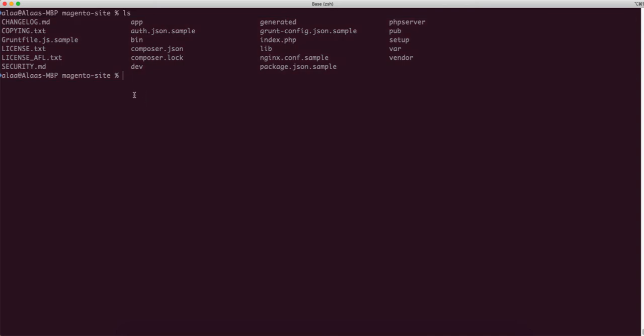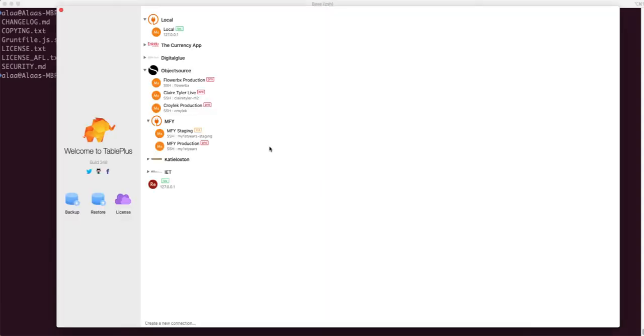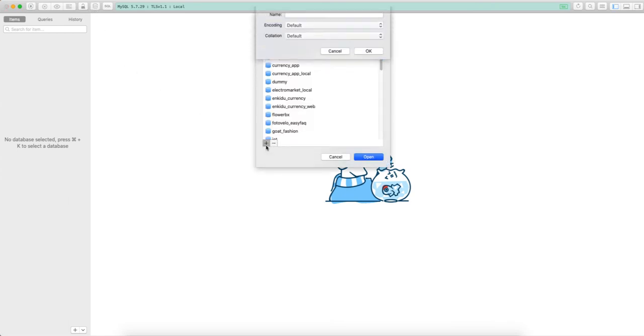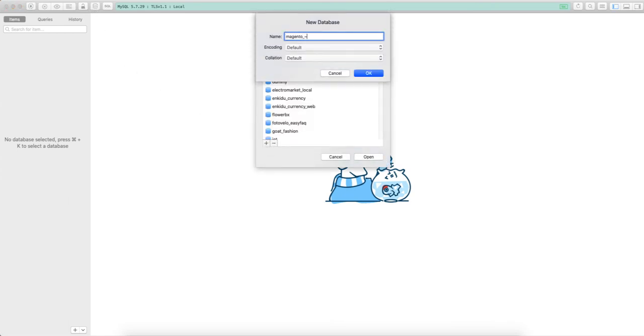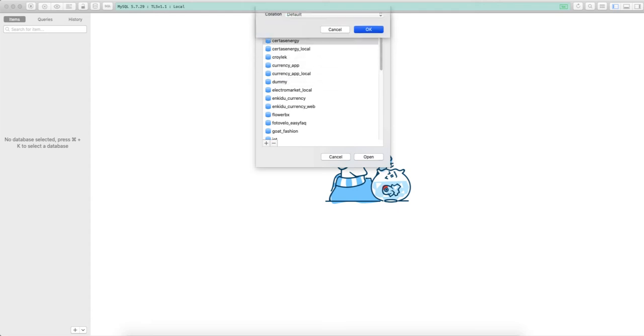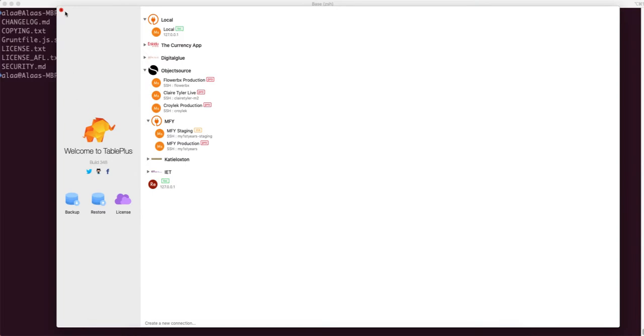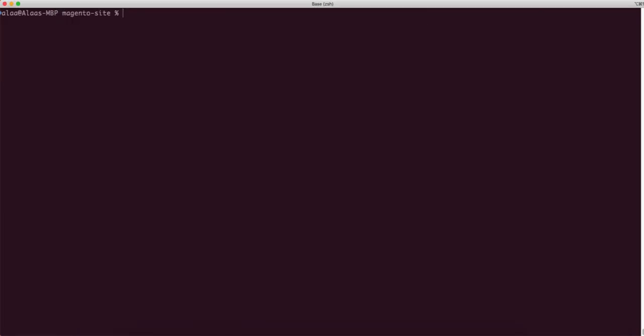The other thing we need to do is install the proper Magento, the foundation of the project, in the database. So what we do is we just create a database very fast. I'll call it magento_site, and that's it. We don't need to look back at this. And then I'm just going to copy a command.